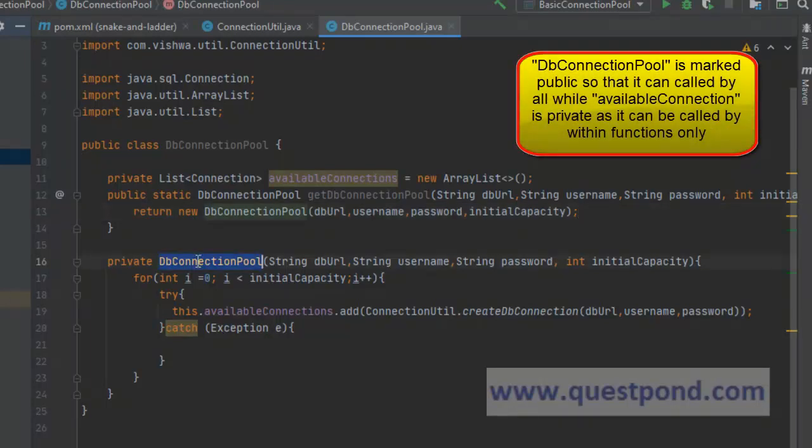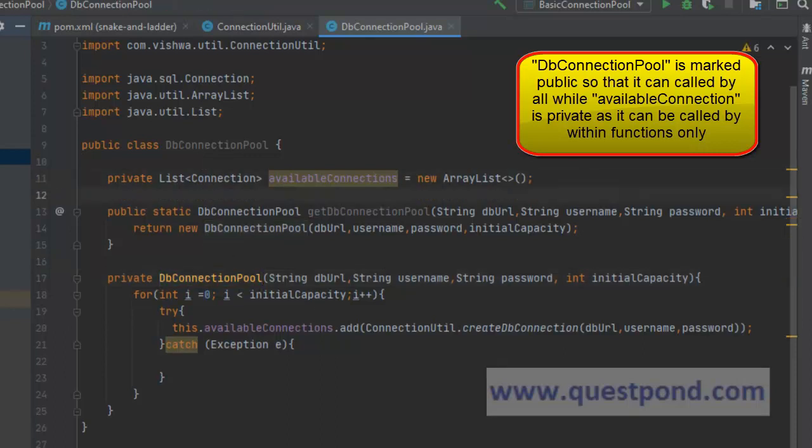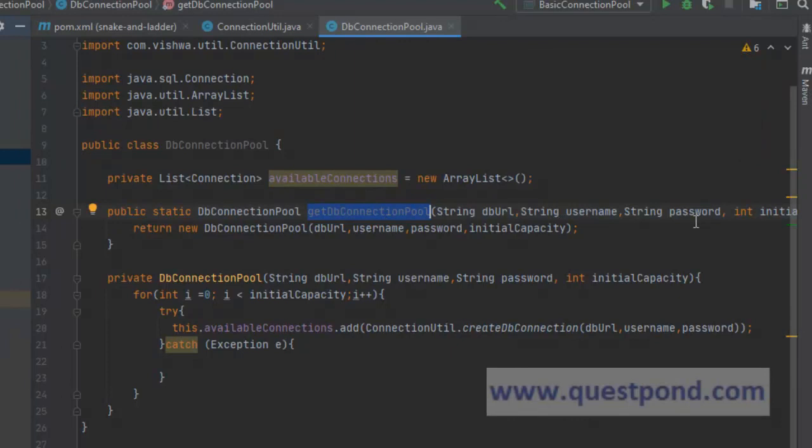Creating this constructor as private indicates no one else can call this other than the function within this class, correct? So the static method is exposed so that they can get the DB connection. So similarly, we can pass n number of parameters, but to keep it simple, I just used few parameters.